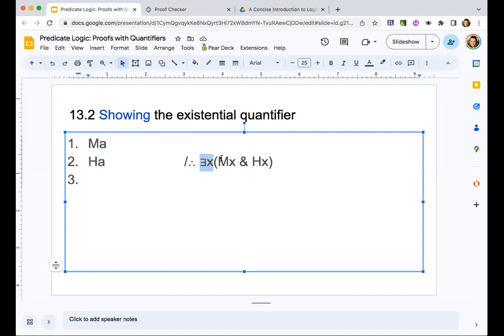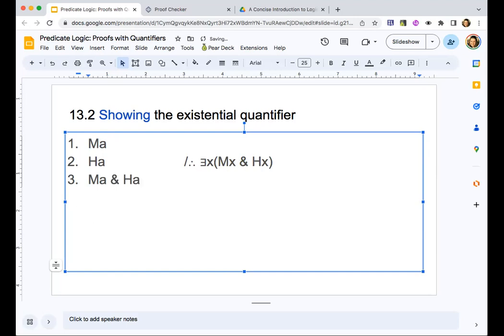What will I need to have on a line in order to get this using that rule? I will need to have some claim about a specific object in the universe of discourse, replace x with something. I'm going to need to have Mx and Hx with the conjunction. If I have that, then I can use existential introduction. Oh, hey, look, conveniently, here's an Ma and an Ha, but it's not together on a line with a conjunction. So I have to do that first with my conjunction rule, or adjunction, or conjunction introduction.